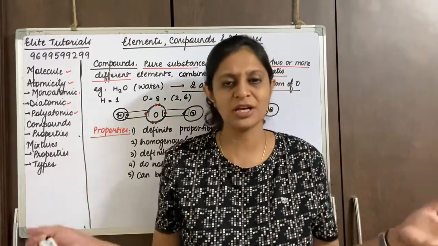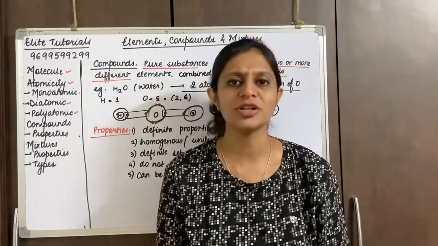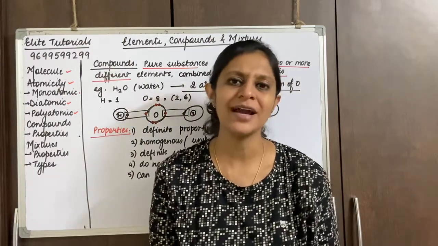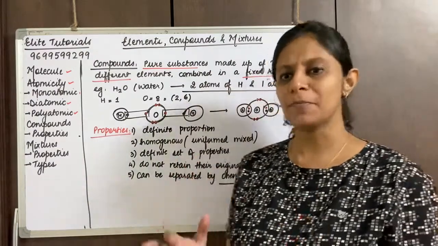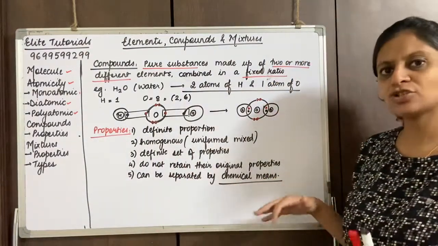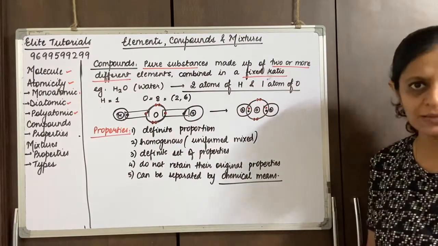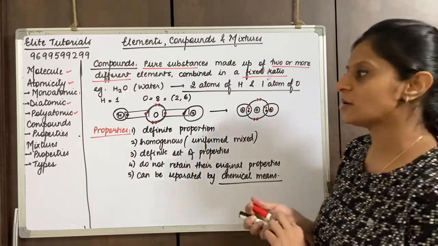There was no chemical reaction that happened over here. You just picked that and removed it. So that is called hand picking, and that can be categorized as physical means. So I'm sure you've understood that the constituent elements of compounds can only be separated by chemical means. With that we have finished the properties of compounds.